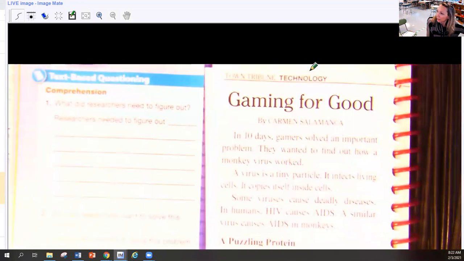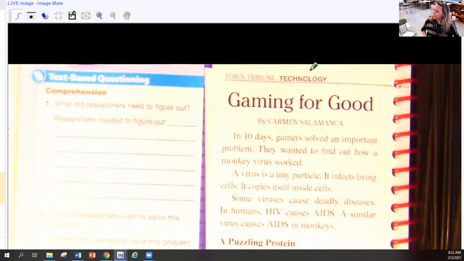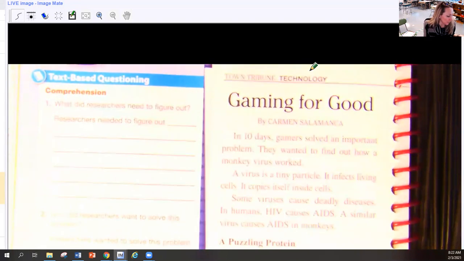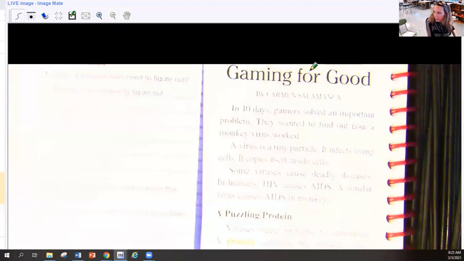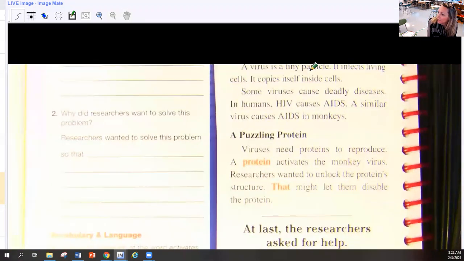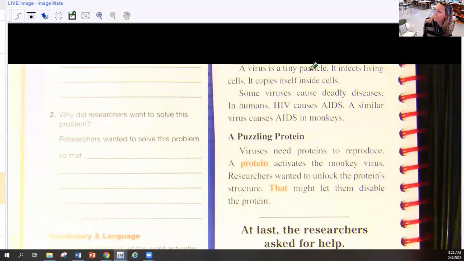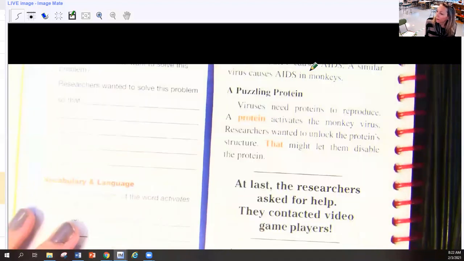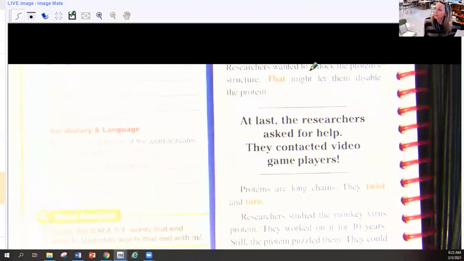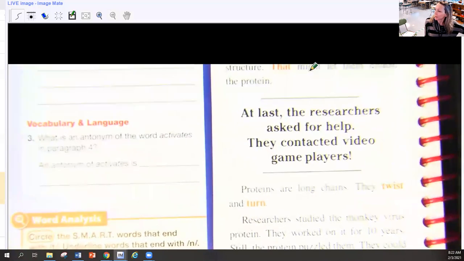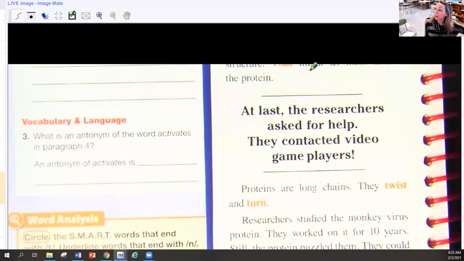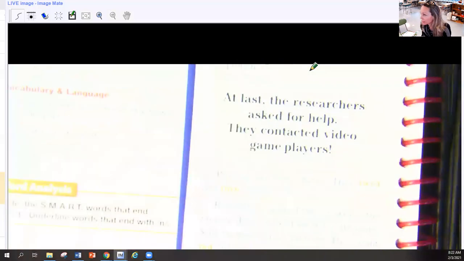So the 3 questions are, what did researchers need to figure out? Question 2 is, why did researchers want to solve this problem? And question 3, what is an antonym of the word activates in paragraph 4? Okay, so let me read this to you.